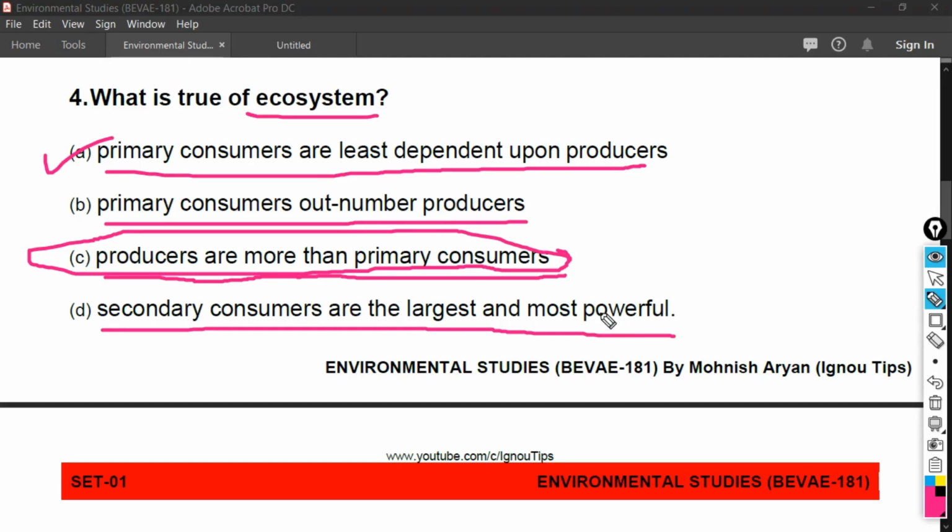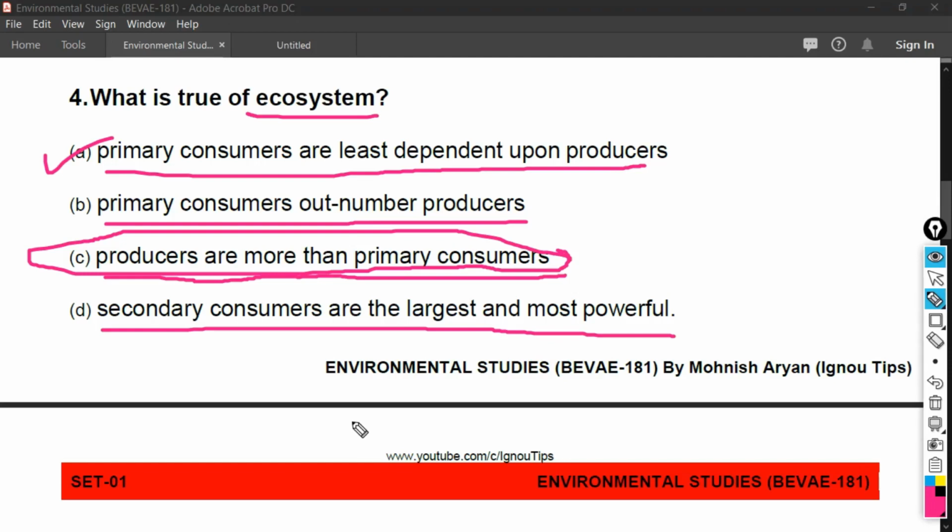Okay friends, and the second part of the ecosystem is known as consumers, also known as heterotrophs. Actually, organisms that are unable to prepare their own food but depend on others are known as consumers or heterotrophs. And consumers are divided into three subparts, and that is primary consumers, secondary consumers, and tertiary consumers.